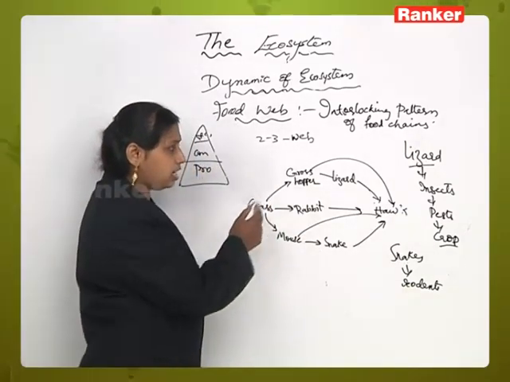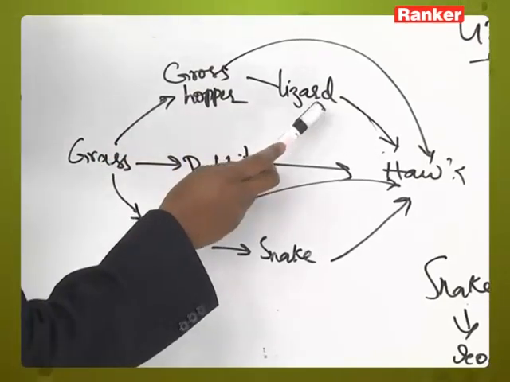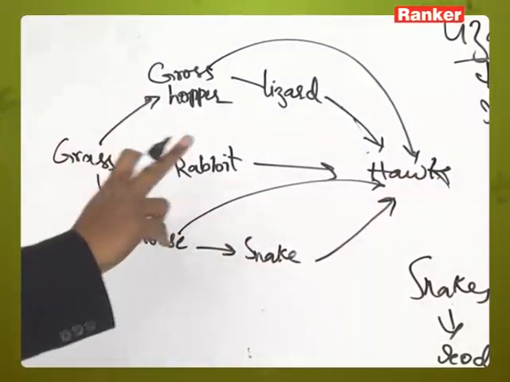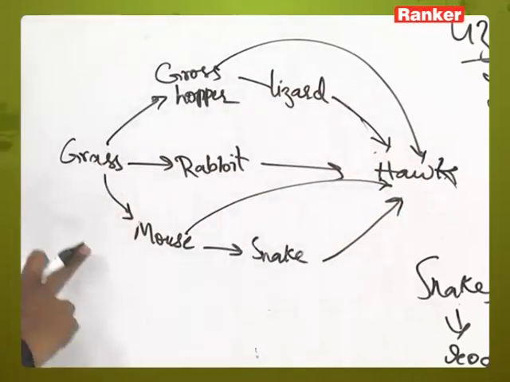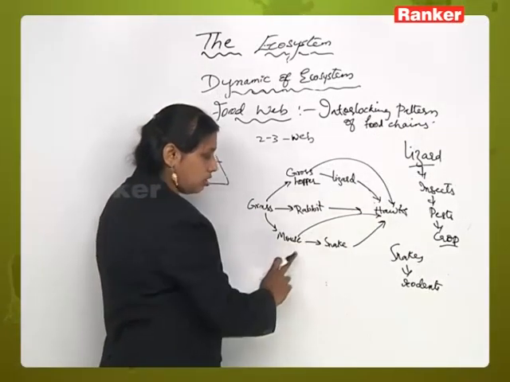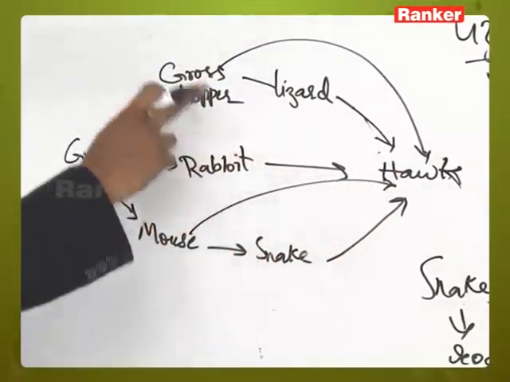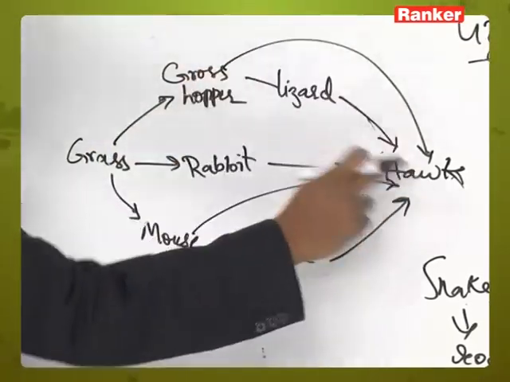Grasses are eaten by grasshoppers. Grasshoppers are eaten by lizards. Lizards are eaten by hawks. That is one food chain. Grass is eaten by rabbit. Rabbit is eaten by hawk. This is another food chain. Grass, mouse: the mouse can be eaten by hawk, or the mouse can be eaten by snake. Snake can be eaten by hawk. And there is one more: grass, grasshopper, hawk.